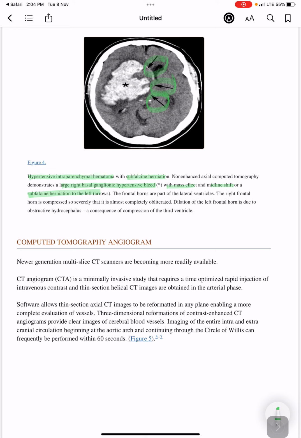So the frontal horns are part of the lateral ventricles. The right frontal horn is compressed so severely that it is almost completely obliterated. The dilatation of the left frontal horn is due to obstructive hydrocephalus, a consequence of compression of the third ventricle.